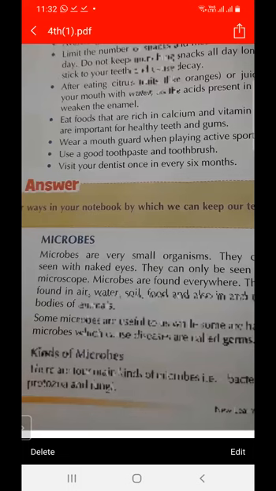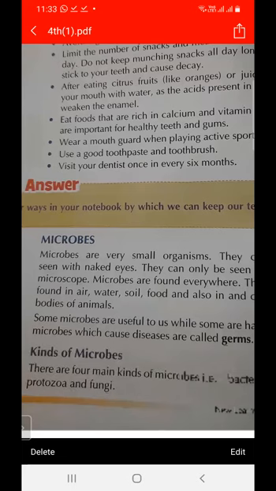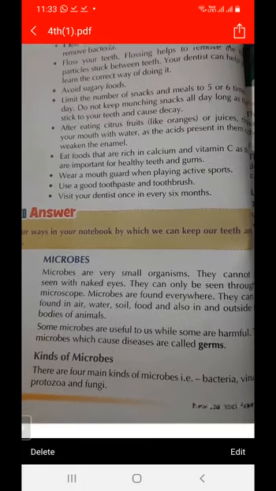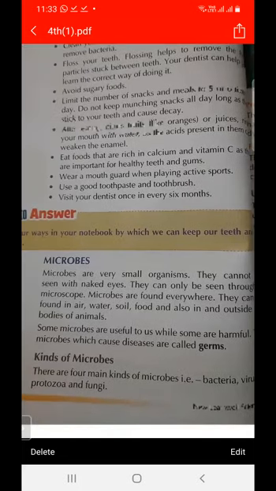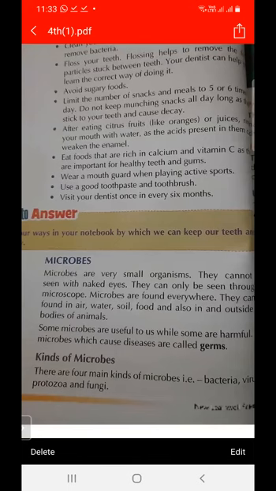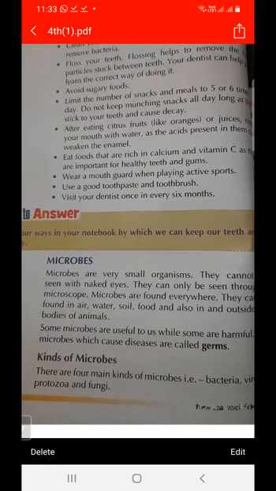Useful microbes and harmful microbes. What do you mean by microbes, and what are the kinds of microbes? Microbes are very small organisms and they cannot be seen with the naked eye.